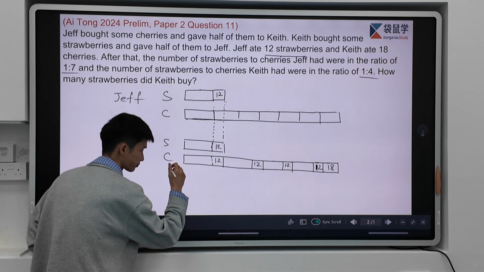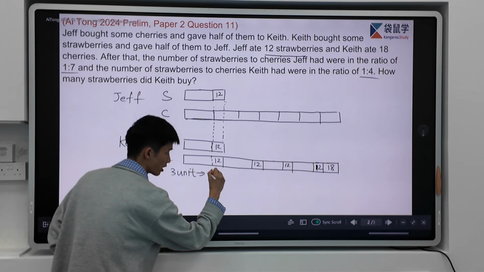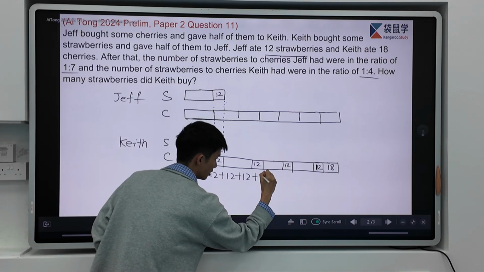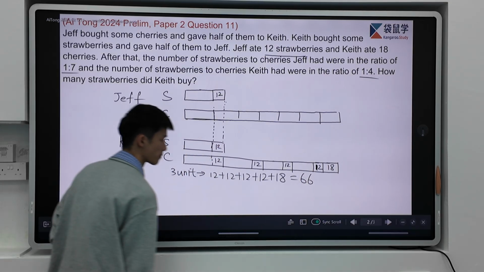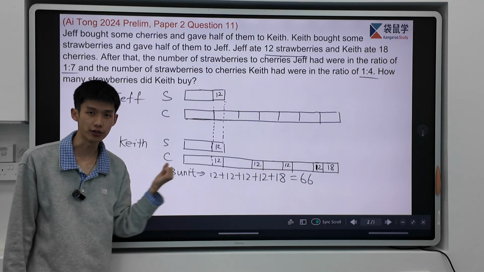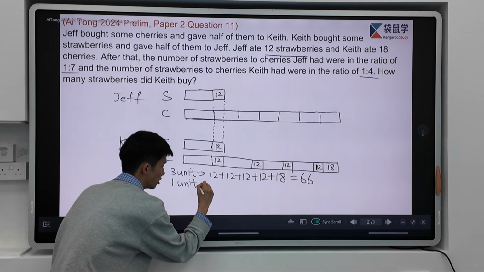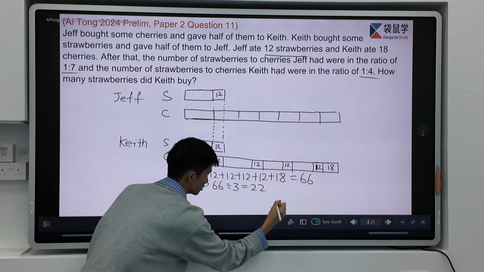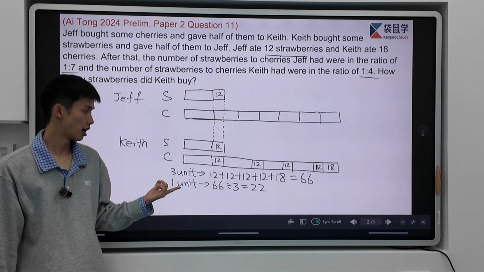So 3 units is actually corresponding to 12 plus 12 plus 12 plus 18, plus 12 again and plus 18. And give us equals to 66. So after we add all the numbers, that will correspond to 3 units. And 1 unit will simply be 66 divided by 3 and give us equals to 22. So 1 unit is 22 cherries or 22 fruits.